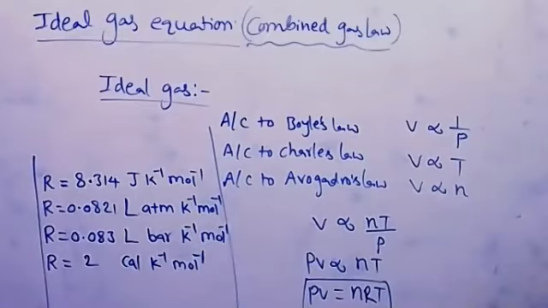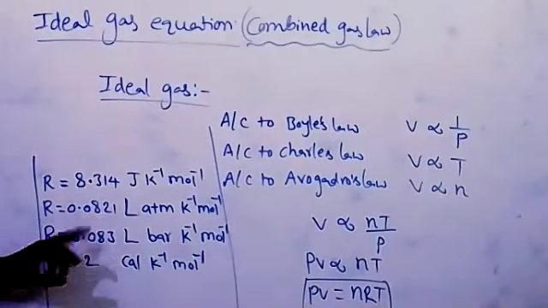And in osmotic pressure, which involves liters or atmospheres, in such cases we use the other value.